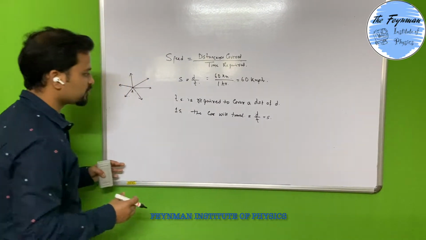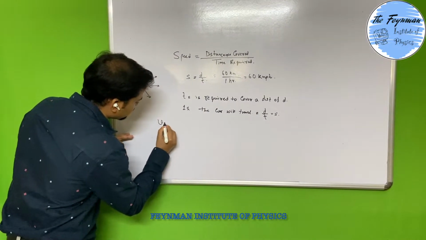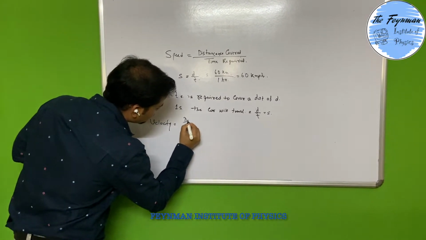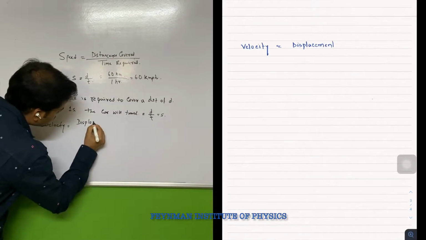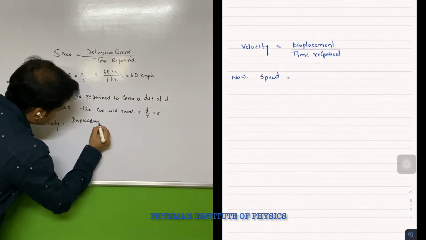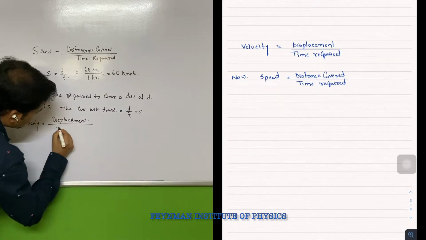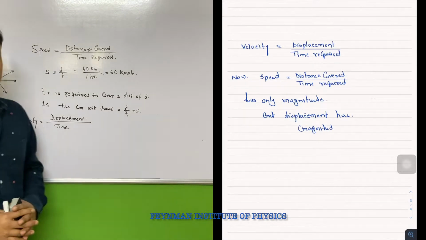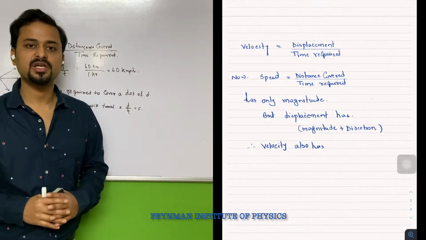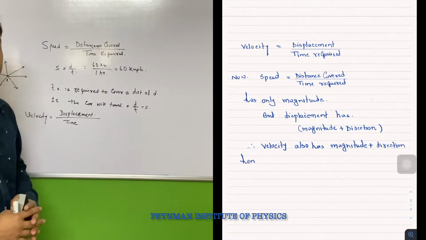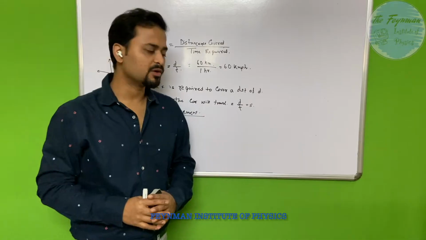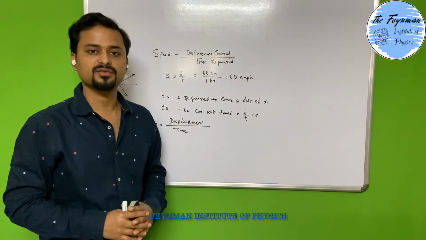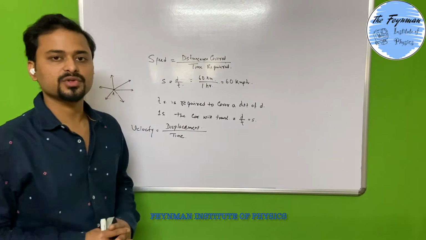So if we define velocity mathematically, then velocity is displacement divided by time required to cover that displacement. Obviously, this will be a vector quantity because displacement itself is a vector quantity. So velocity is nothing but a vector measurement of the time rate of covering distance, which actually denotes in which direction the car is moving.